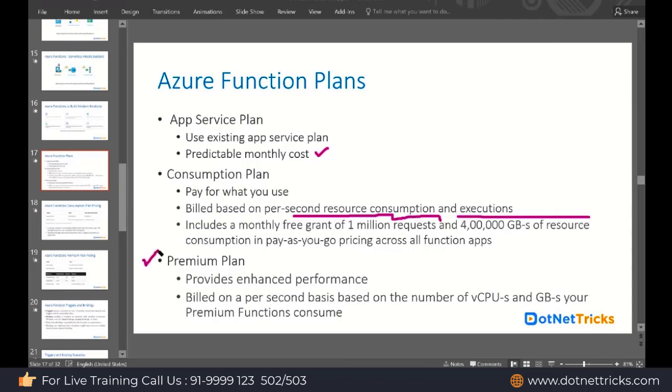Then they have the premium plan. In the premium plan, they provide more performance. If you're looking for better performance, in that case you can go ahead with the premium plan, and it is billed on a per-second basis, based on the number of virtual CPUs and the number of GBs which we are going to use in our Azure Function. So we have the app service plan, the consumption plan, and the premium plan. One of them you can use.